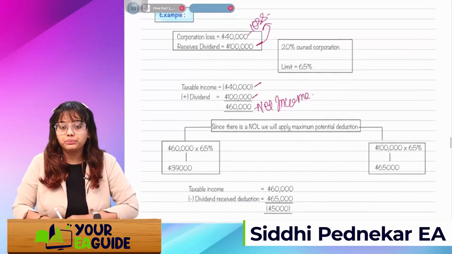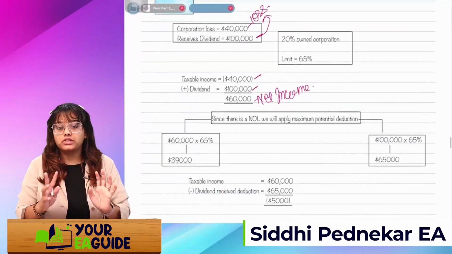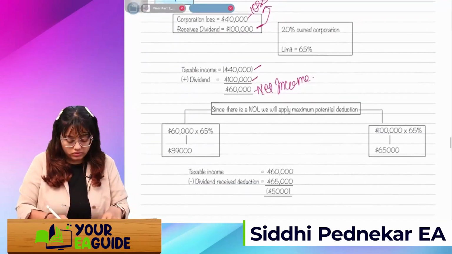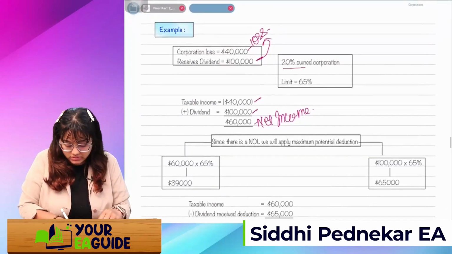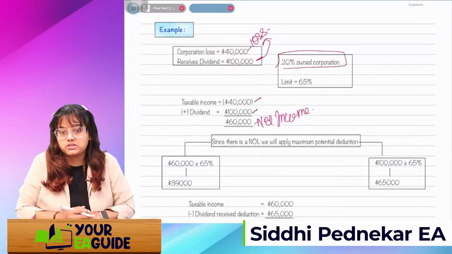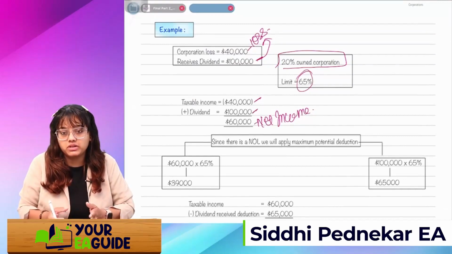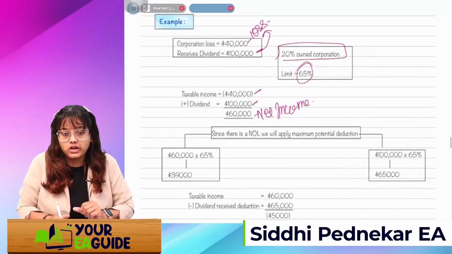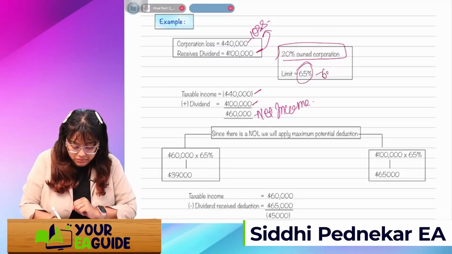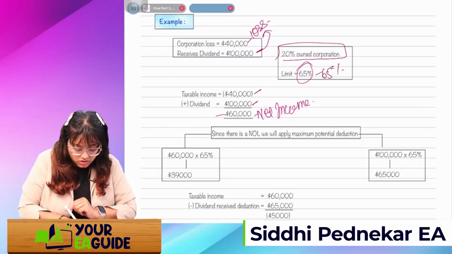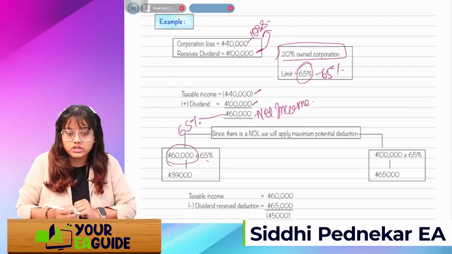I'll take both the scenarios and apply this rule. The corporation is owning 20% and the limit is 65%. So for 20% ownership, the limit is 65%. I'll apply the 65% first on taxable income.